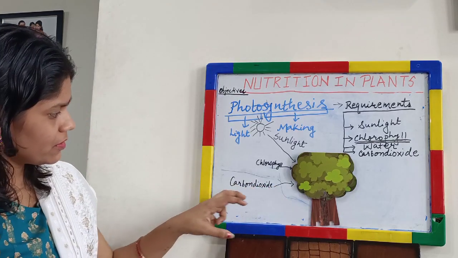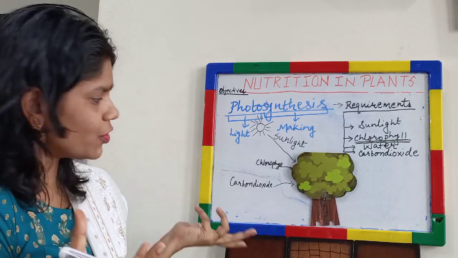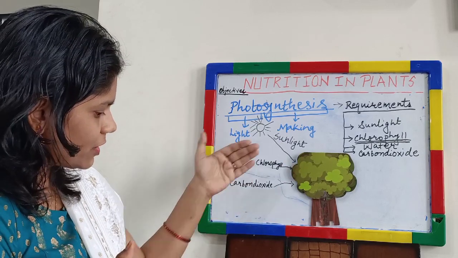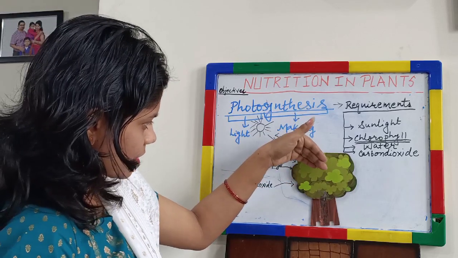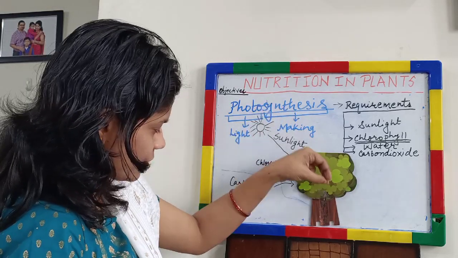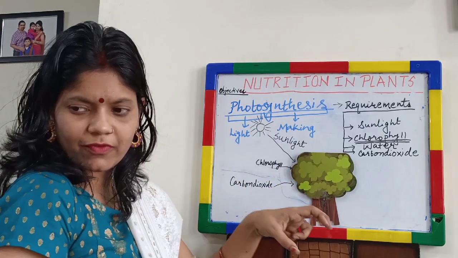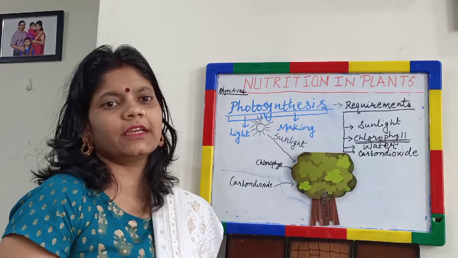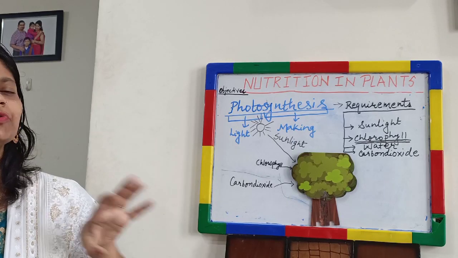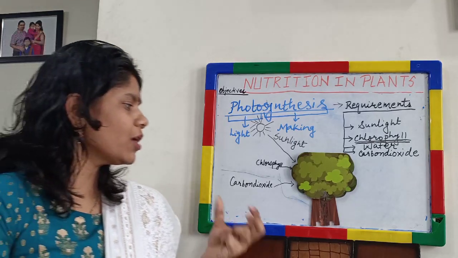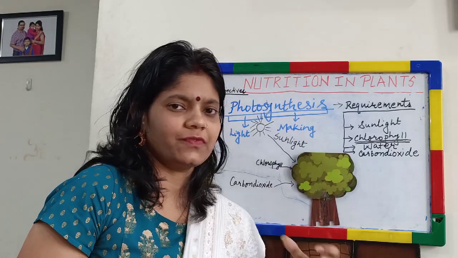Okay. And water? What about water? Do you think plants will get water if we drop water on them? Have you ever observed that whenever there is rain, the water falls over the leaves? It does not penetrate through the leaves. So how does water get into the leaves?